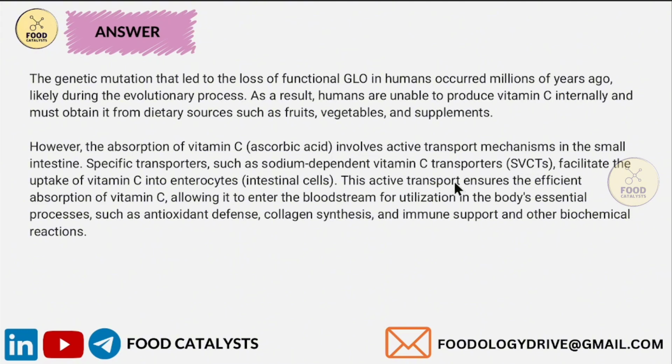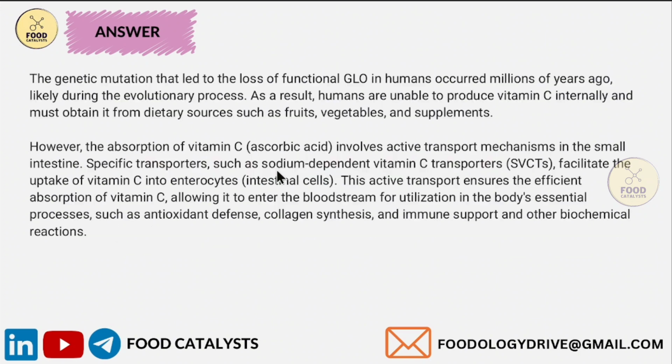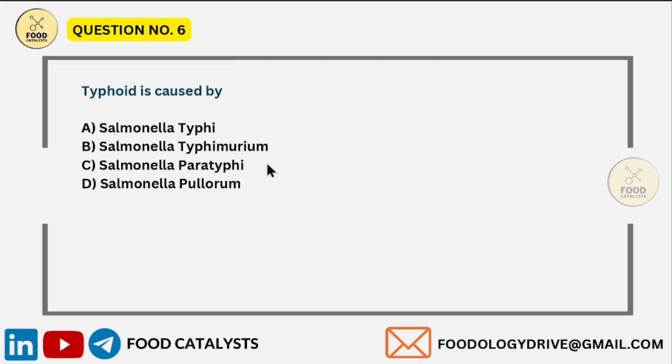This active transport ensures the efficient absorption of vitamin C, allowing it to enter the bloodstream for utilization in the body's essential processes such as antioxidant defense, collagen synthesis, immune support, and other biochemical reactions. So the answer is L-gulonolactone oxidase.